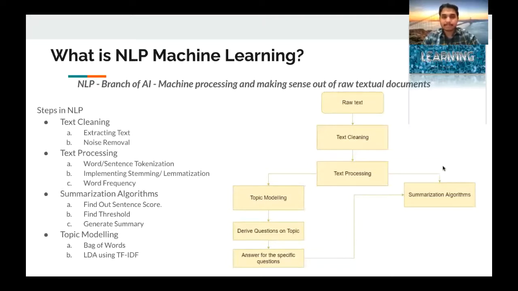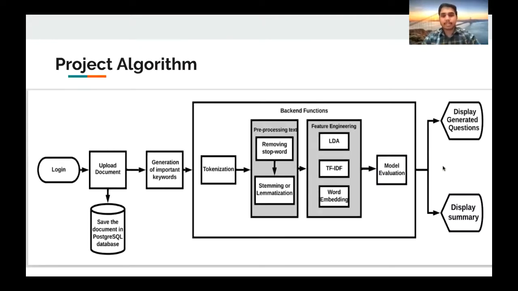Next slide, please. This is our basic project algorithm flow. Once the user lands on our page and has signed up for our application, he has to log in. After logging in, he has to upload a text document. The text document could be a lesson file from his history subject. That document will be stored in a PostgreSQL database. Then all the raw text will be extracted from the document, and the keyword generation algorithm works here. We try to extract those important keywords.